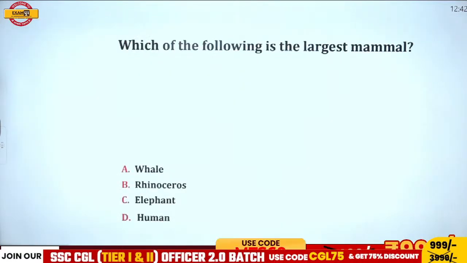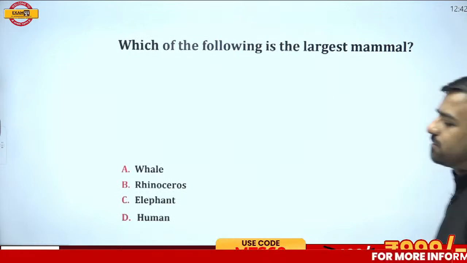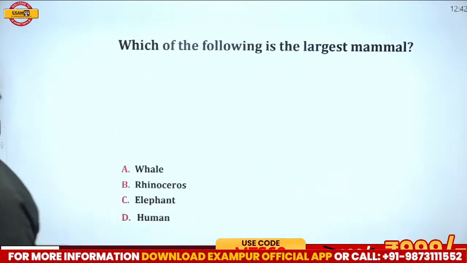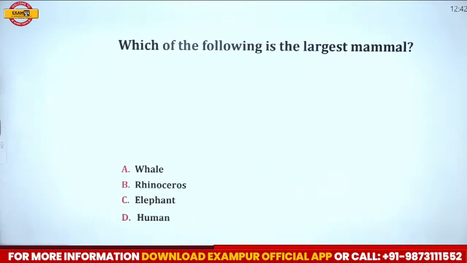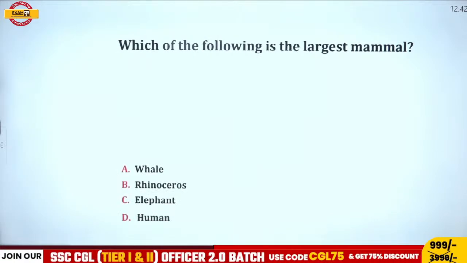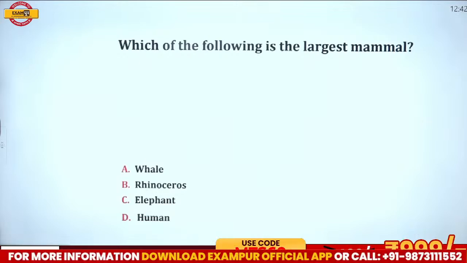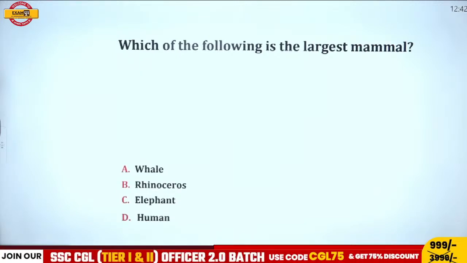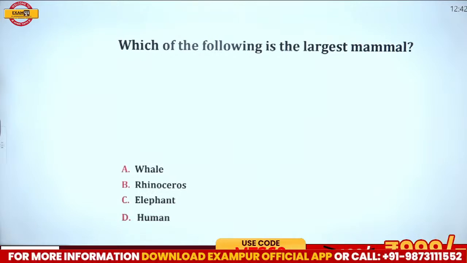Okay. So we have the next question. Which of the following is the largest mammal? Which of the following is the largest mammal? Let's see who can answer this part. Waiting for the answer, please. Everyone, which is the largest mammal? Waiting for the answer, please. Answer, Rajkumar.